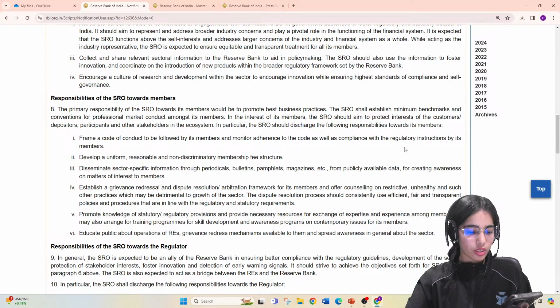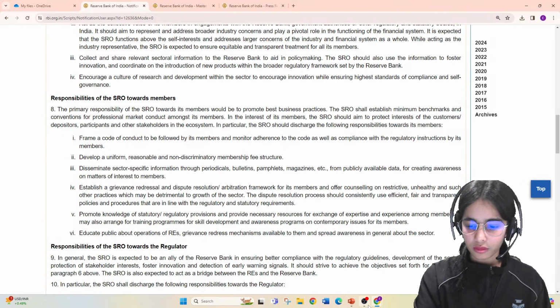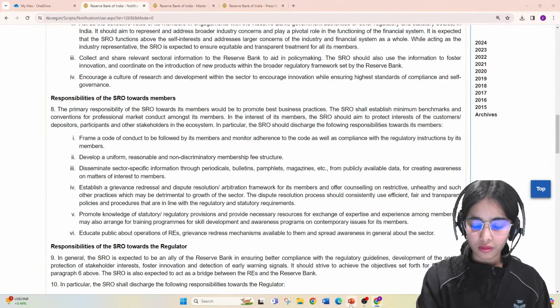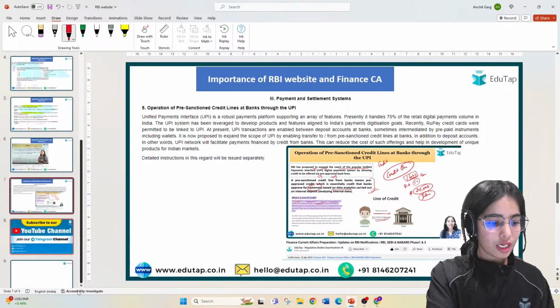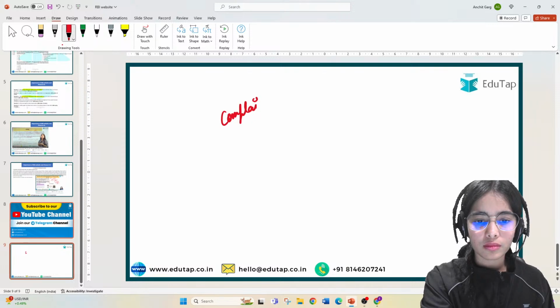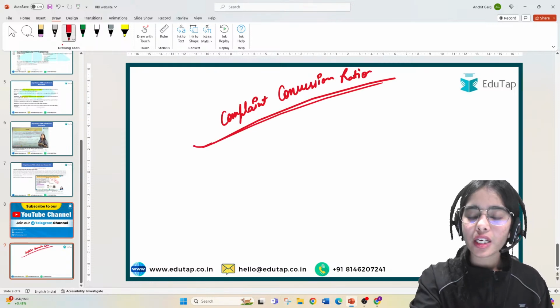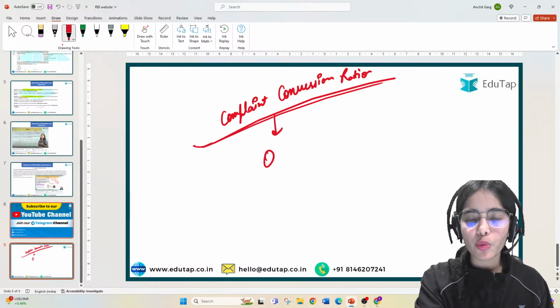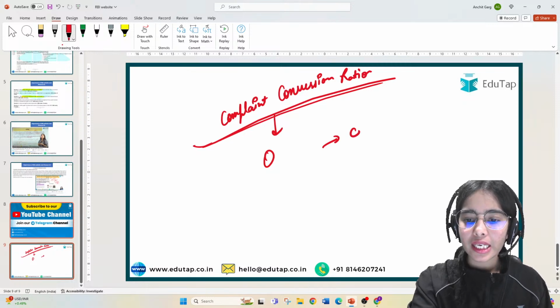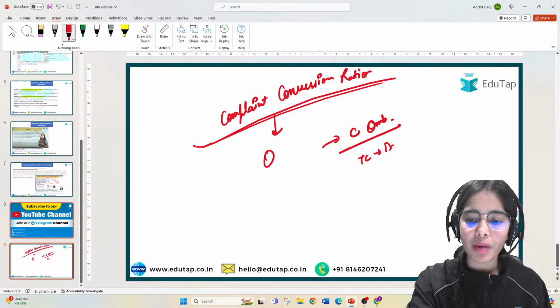Ma'am, please revise the concept of complaint conversion ratio in the recent ombudsman report. Yes, Vrishali. So, the complaint conversion ratio. From the ombudsman's point of view, it is the complaints that are going to the ombudsman out of the total complaints that are received by a bank.